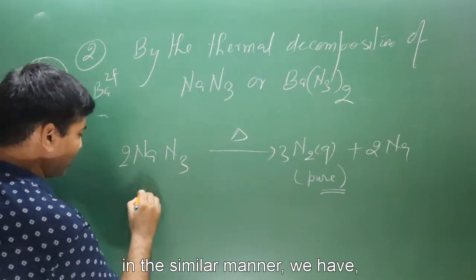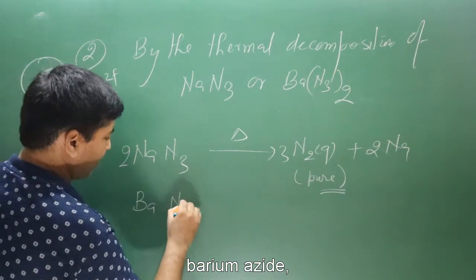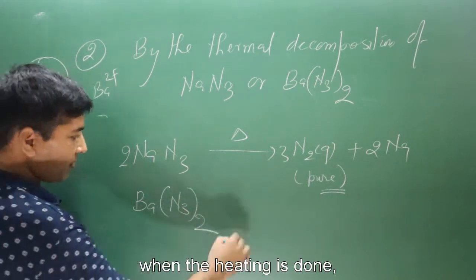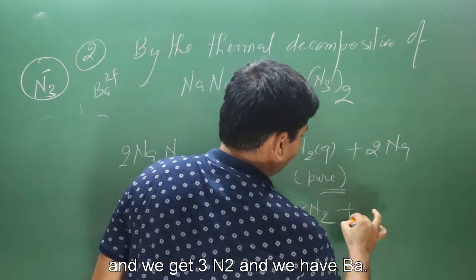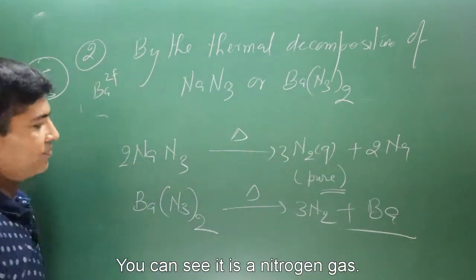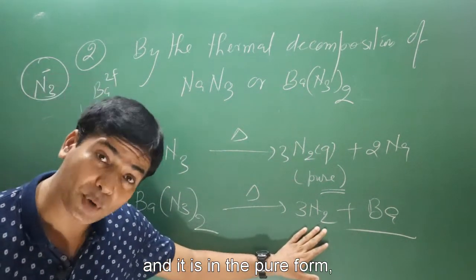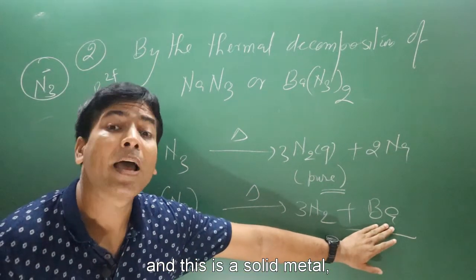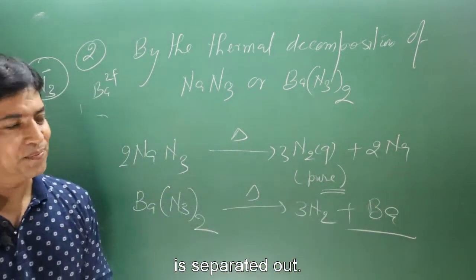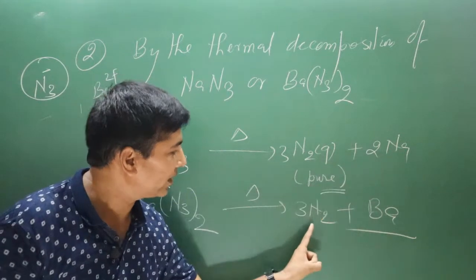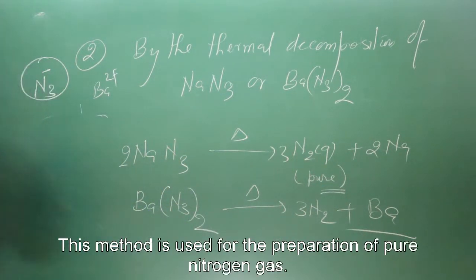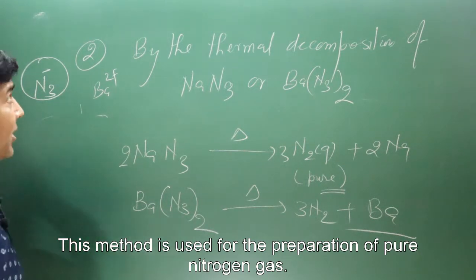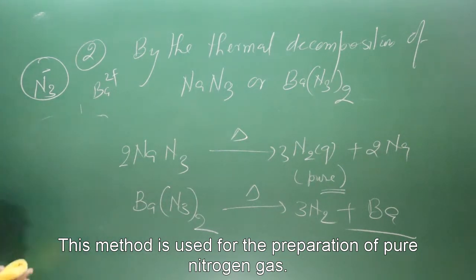In the similar manner we have Ba(N3)2. When the heating is done, we get 3 nitrogen gas and we have Ba. You can see we get nitrogen gas in the pure form, and this is a solid metal, easily separated out. Gas, solid. Now let's move on to the third preparation reaction. This method is used for the preparation of pure nitrogen gas.